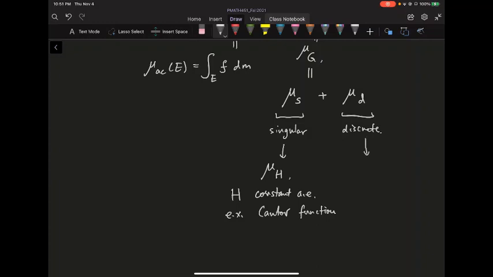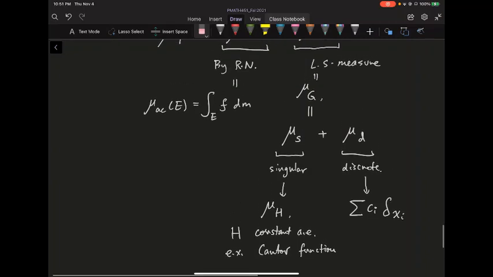And the discrete measure is basically given by a bunch of point masses. So this is always going to be decomposed further as a bunch of Dirac measures, delta of x_i, times some scalar, let's say c_i. On your assignment, I showed you, for example, you can take x_i to be all the rationals even. These atoms can be dense even, but that's still going to be a discrete measure. So the mu of this function is not very continuous. It has a lot of junk discontinuity, but that's still mutually singular with respect to the Lebesgue measure.